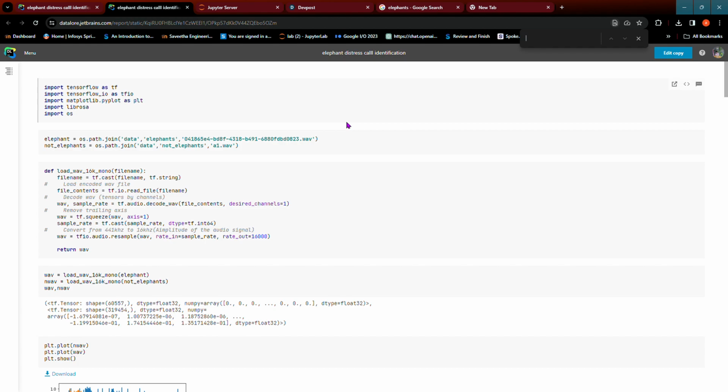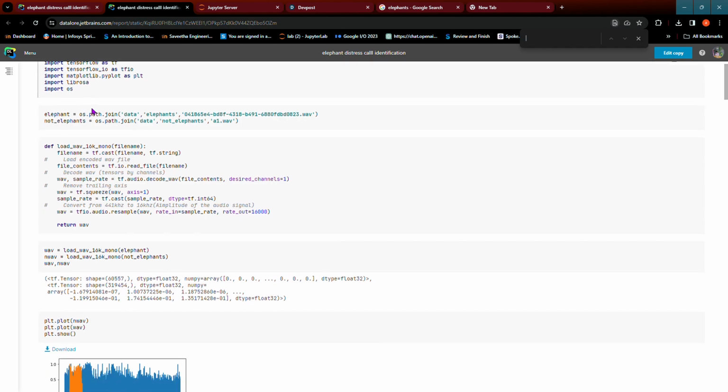So let us dive into the project. This project ensures that complex audio recordings are handled and accurately detect distress calls, leveraging the CNN. So first, let us import some dependencies.